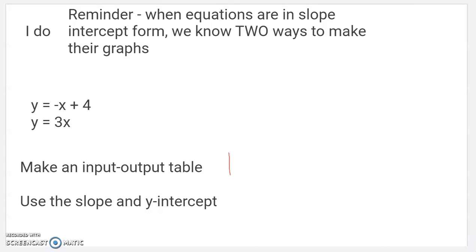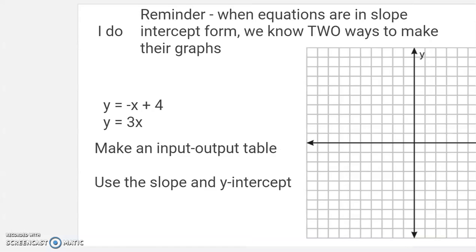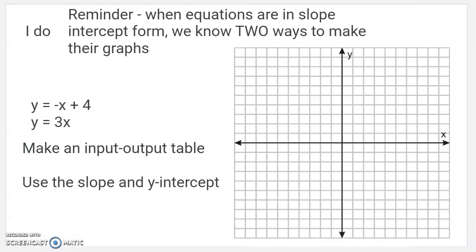The second way is to use the slope and the y-intercept. Say, okay, this one's going to start here, and it's going to change by that slope. You can do either one. For the sake of this one, I'll do one of each just to remind you how this works. If I make the graph of both of these equations over here on this coordinate plane, I should be able to find the solution to the system pretty easily.